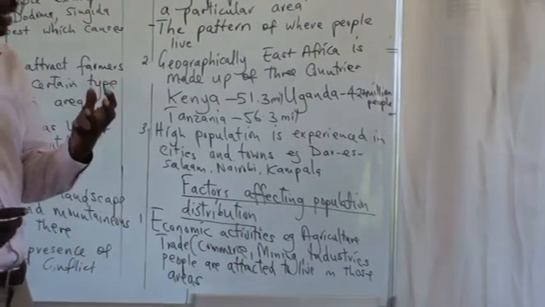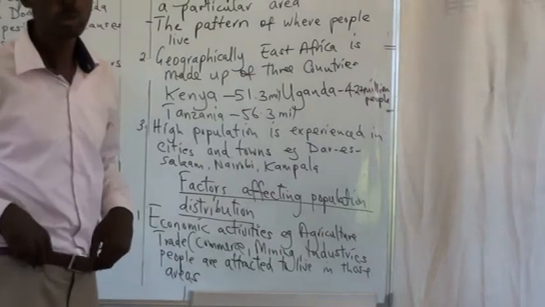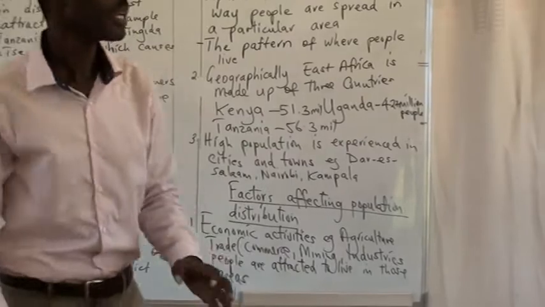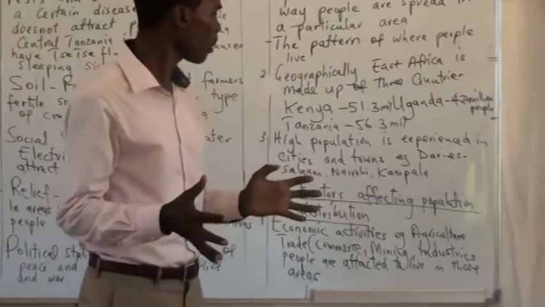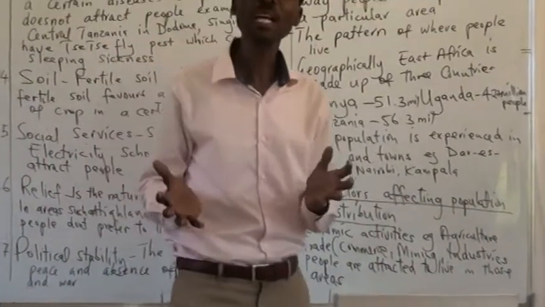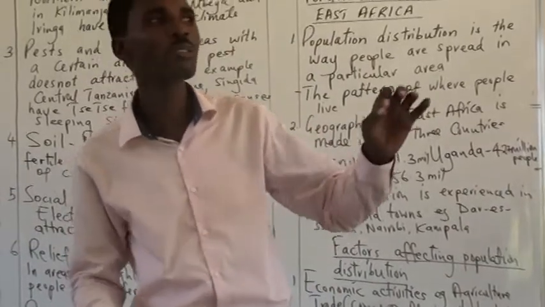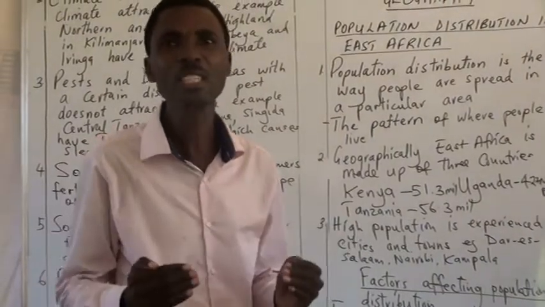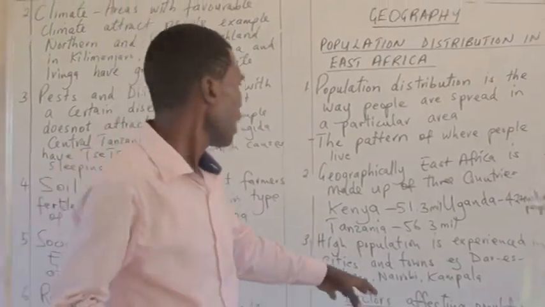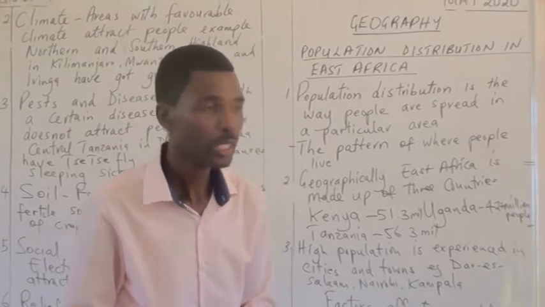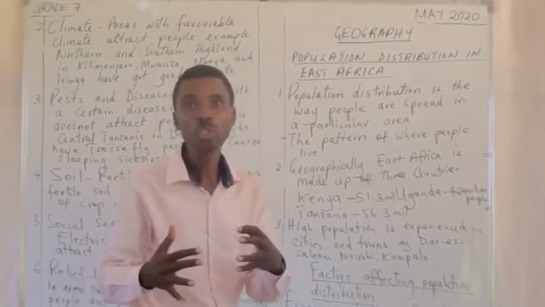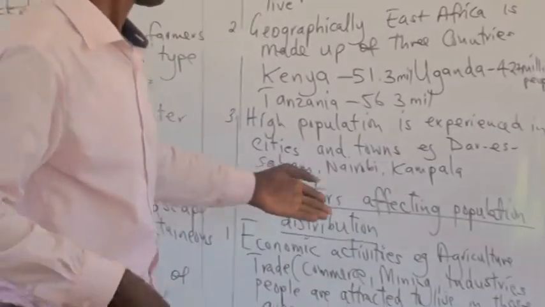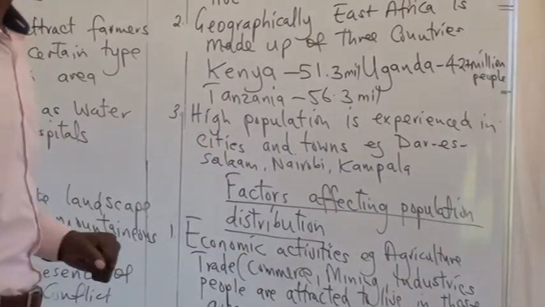Now, I want to discuss the factors affecting population distribution. When we talk about factors affecting population distribution, what do we mean? We mean we are talking about the reasons which make some areas have high population and some areas have low population. What are the reasons for that variation of distribution? We're going to see those reasons for the variation of population distribution.